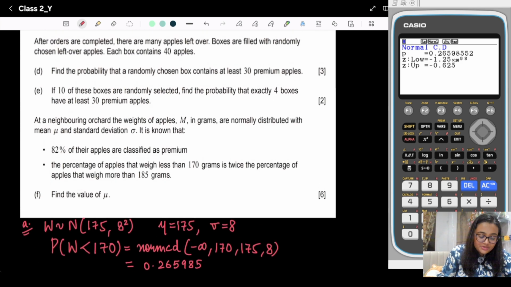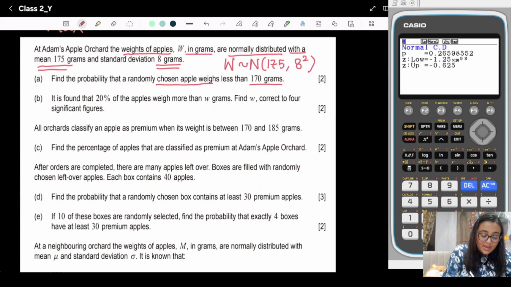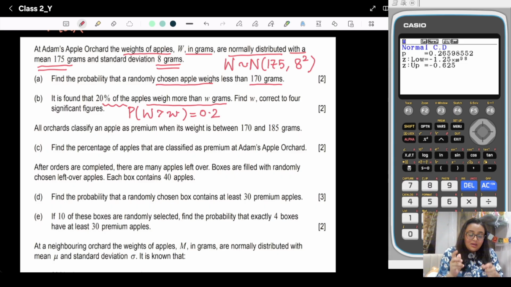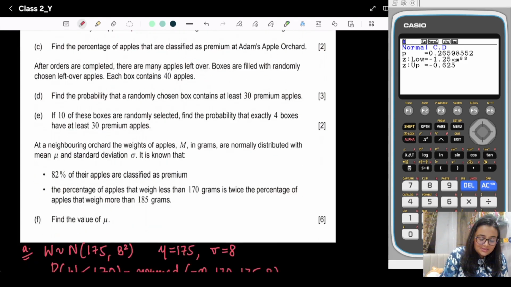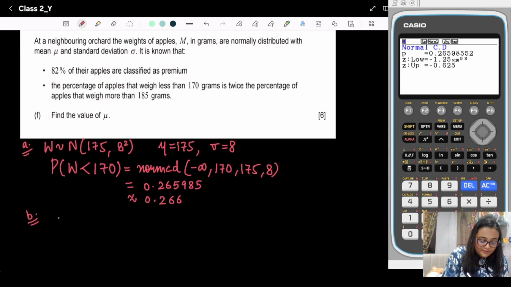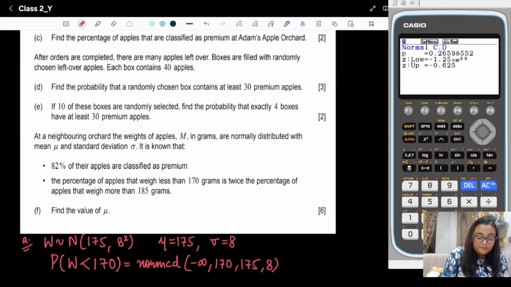For the B part, we just need to see some things. It is found that 20% of the apples weigh more than W gram. That means the probability that W is greater than w is given to you as 0.2. So again, how will we identify? We need to use inverse normal. See, the area is given to you, and the value of x we need to find out. So we need to find the probability W is greater than w, which is equal to 0.2.